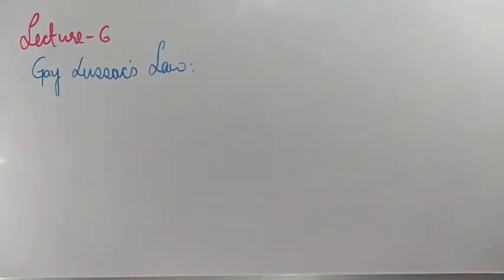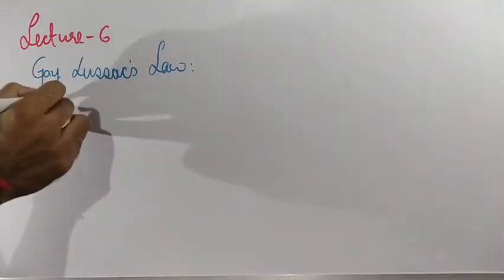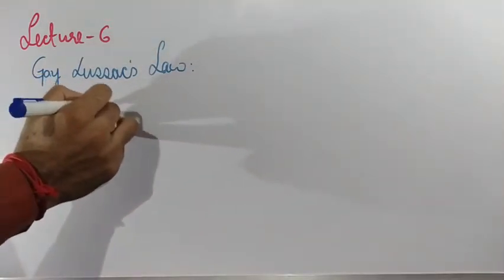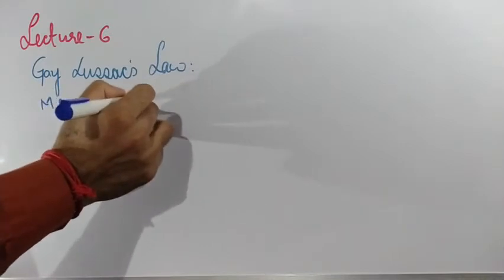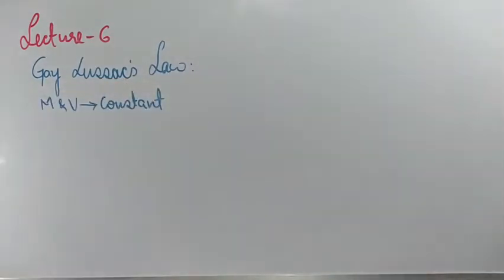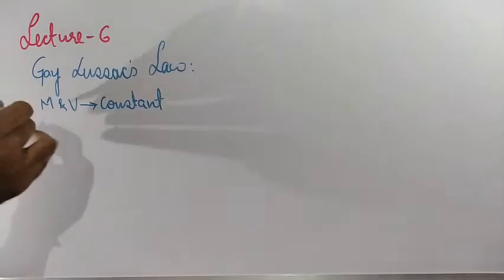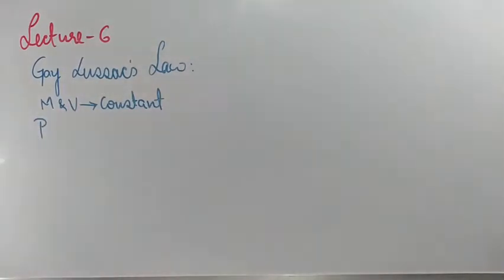Listen. In Gay-Lussac's law, mass and volume will be kept constant. Now, mass and volume are constant. So what is the average pressure we had calculated in our previous class?